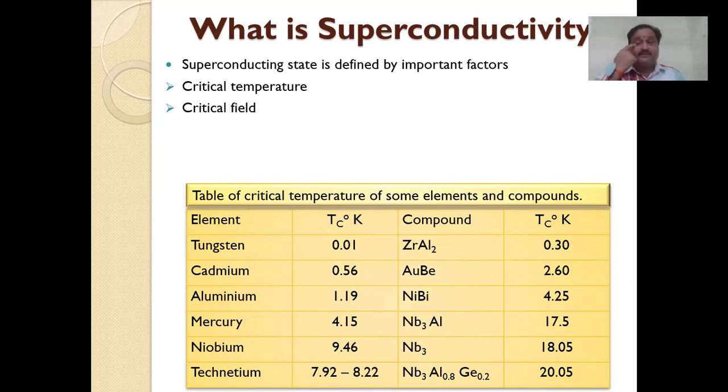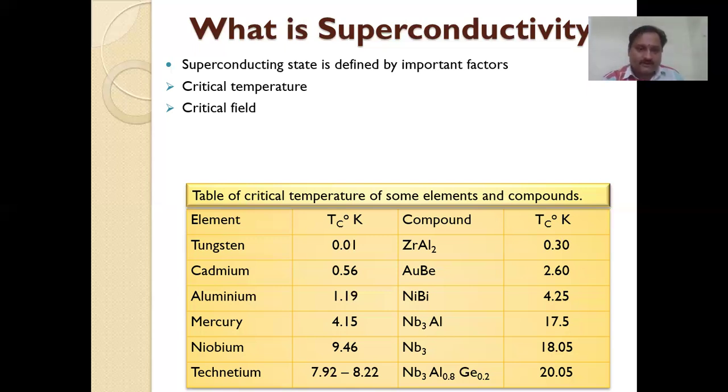Critical temperature indicates that every metal or material has a certain temperature at which, like the boiling point and melting point, the state may change. That type of temperature is called the critical temperature. This critical temperature varies from element to element. This is also one of the important properties.